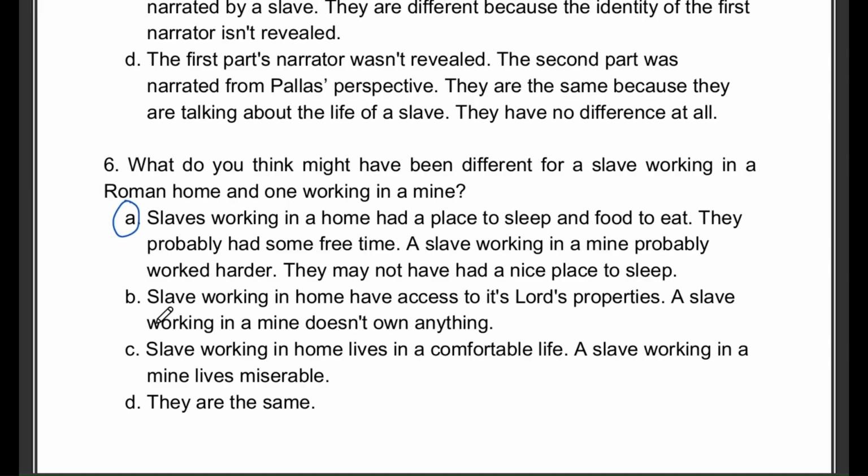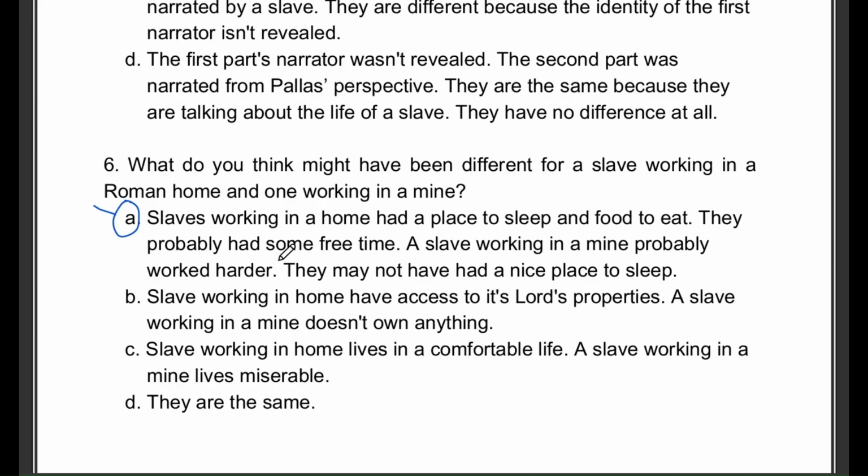Option B. A slave working in a home has access to the Lord's property. A slave working in a mine does not own anything. Option C. A slave working in a home lives a comfortable life. A slave working in a mine lives a miserable life. Option D. They are the same. The correct answer is option A.